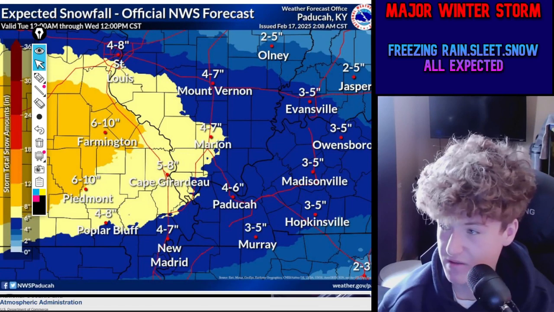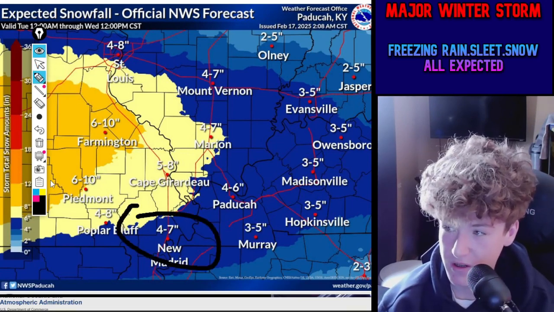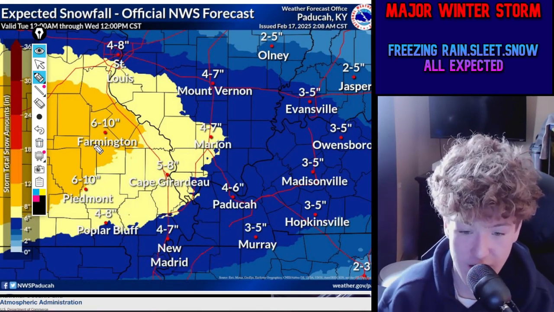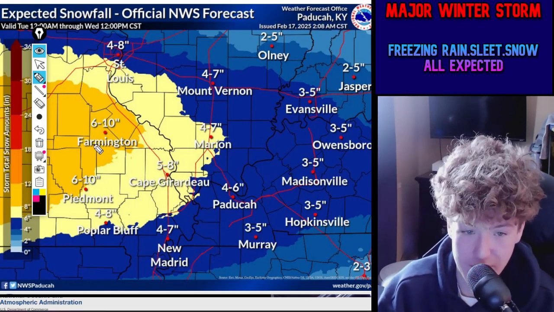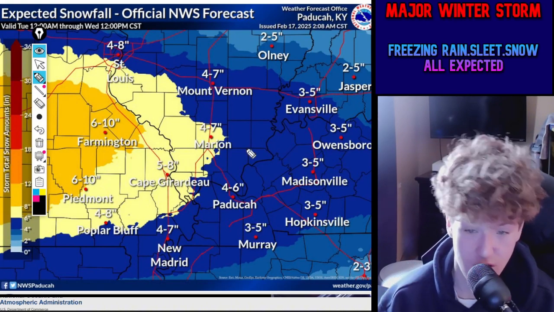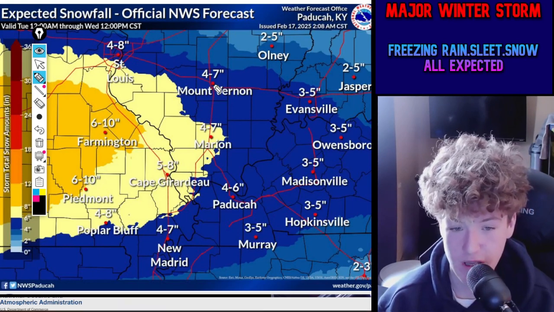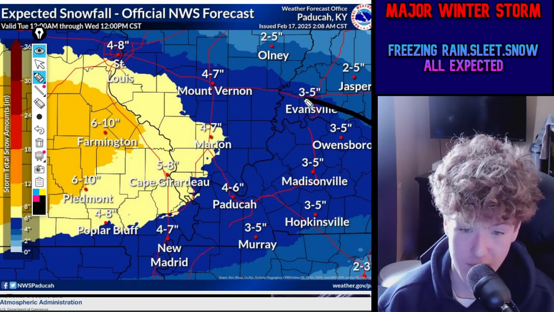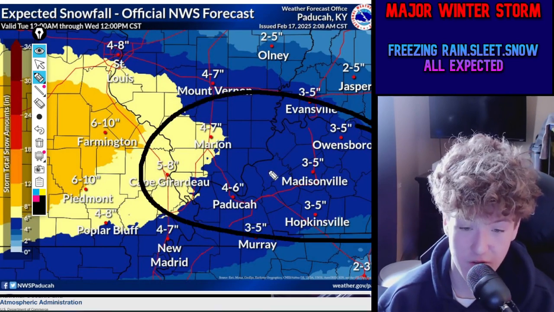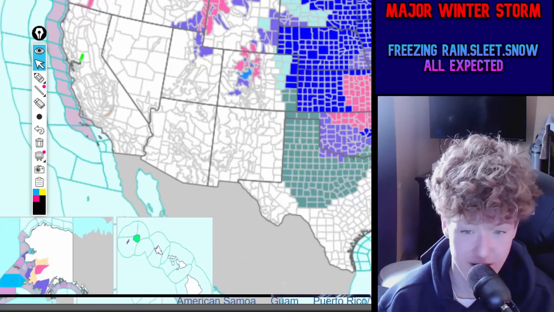Now, if we go to the National Weather Service in Paducah here, we're expecting 4 to 6 inches for Paducah, 4 to 7 for New Madrid, 3 to 5 for Murray, 3 to 5 for Hopkinsville, 3 to 5 for Madisonville, 3 to 5 for Owensboro, 3 to 5 for Evansville, 4 to 7 for Mount Vernon, 5 to 8 for Cape Girardeau, 6 to 10 for Piedmont, 2 to 5 for Jasper, and 2 to 5 for Olney, with a wide range of 3 to 6 inches of snow in that circled area.